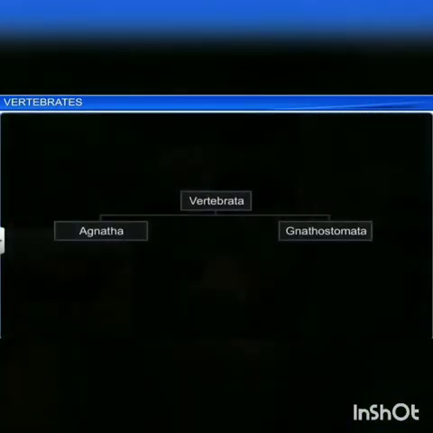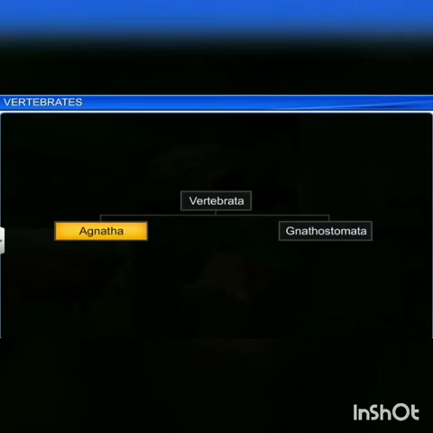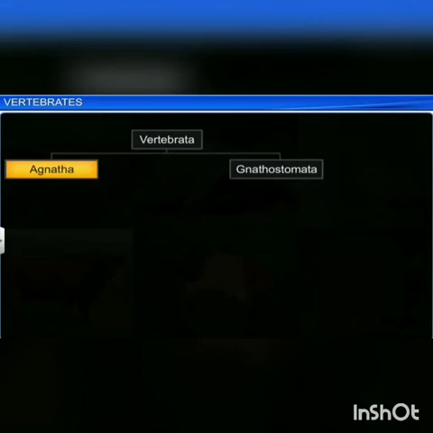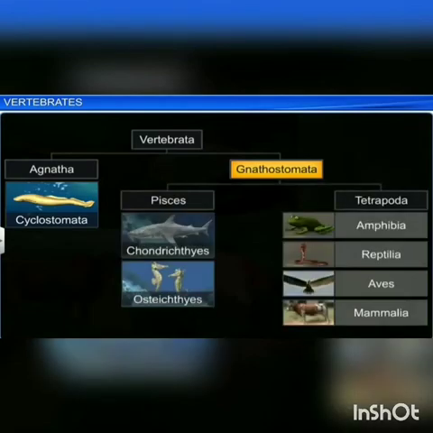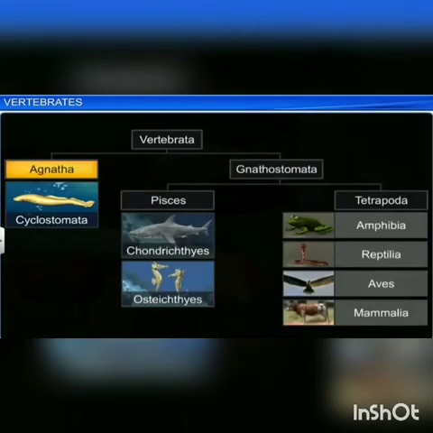Subphylum Vertebrata is divided into 2 divisions, Agnatha and Gnathostomata. Agnatha includes jawless fish-like vertebrates, whereas Gnathostomata includes jawed vertebrates. Agnatha includes one important class called Cyclostomata, whereas Gnathostomata includes fishes and tetrapods.